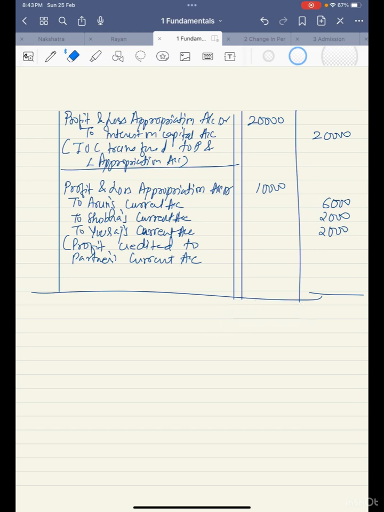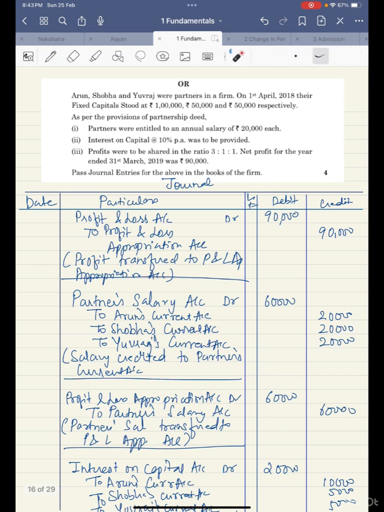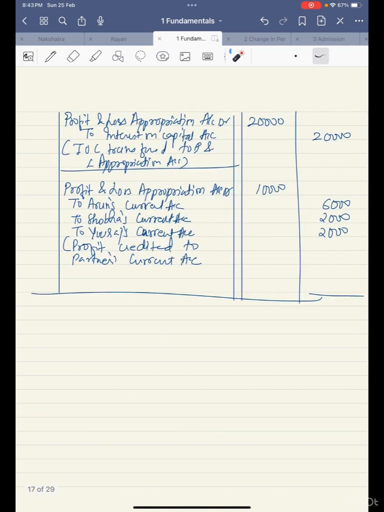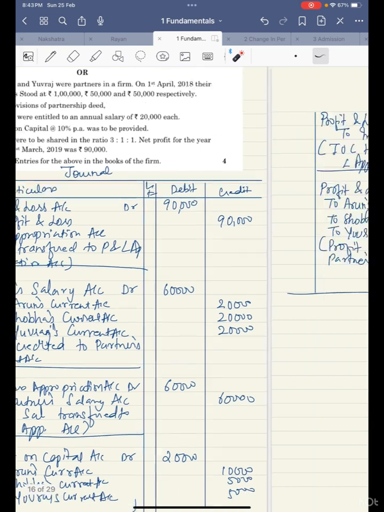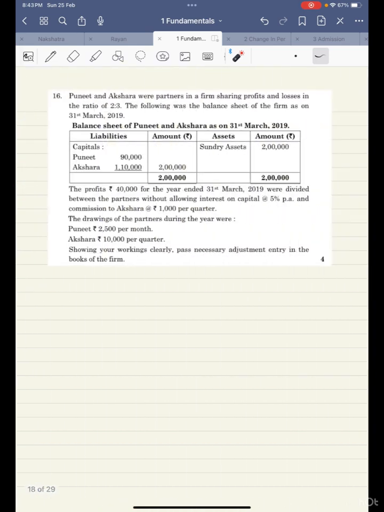So looking at the question, the student may feel that only salary or only interest on capital is to be provided, but it's not like that. Look at this, we have written 4, 5, 6 entries over here, but looking at the question, do not imagine that you will write 2 entries and the question is done. It's not like that. Okay, read the question properly. Everything has to be, you have to think it first and then write it out. Okay, then coming to the next part,